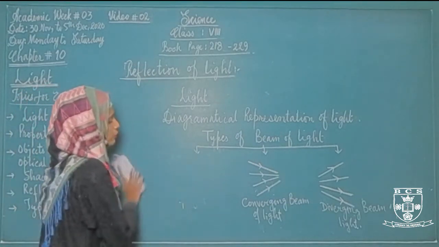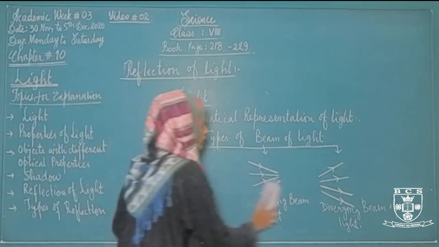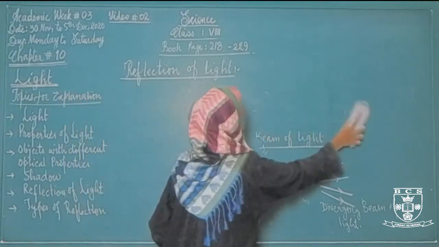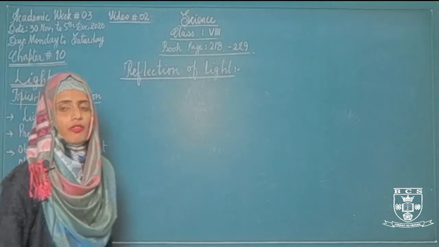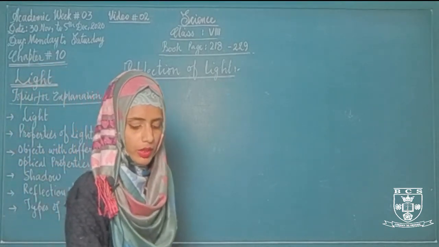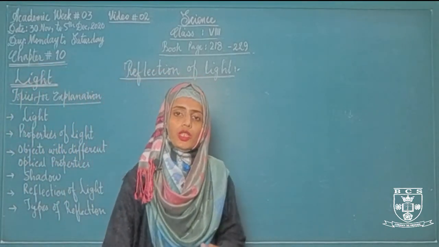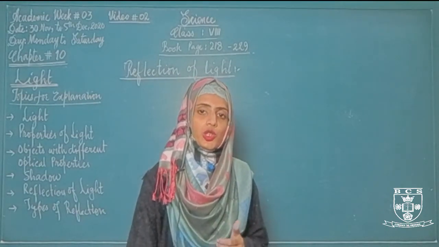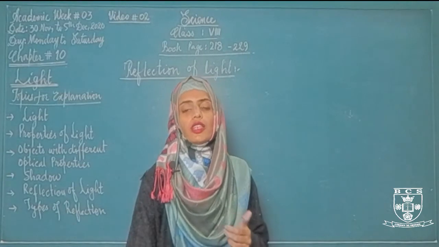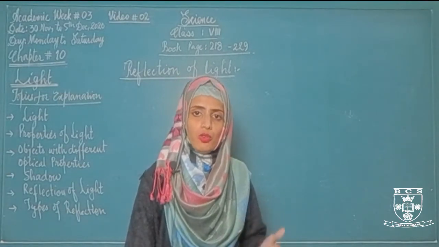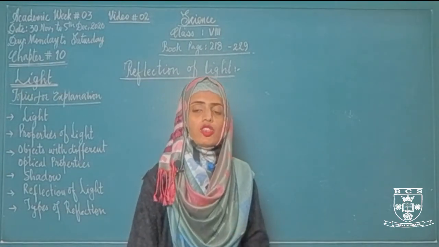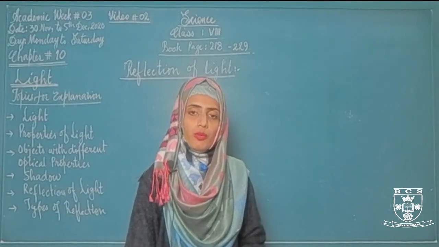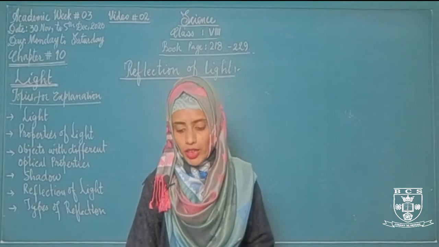Now it will be easy for you to understand what is reflection of light and types of reflection. Reflection of light: students, always remember there are some objects which are shiny in their texture. When the light rays strike on some shiny surfaces, it will strike back, it will bounce back, it will reflect back, and this process of bouncing back of light or return of light from some object, this is called reflection of light.